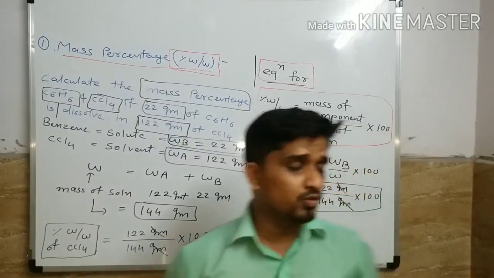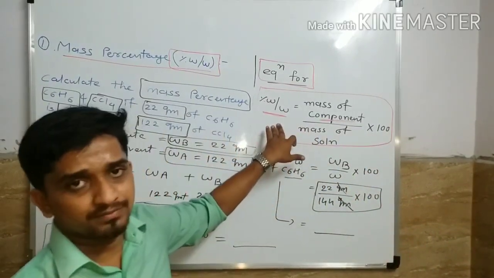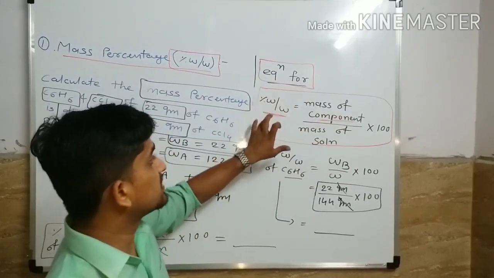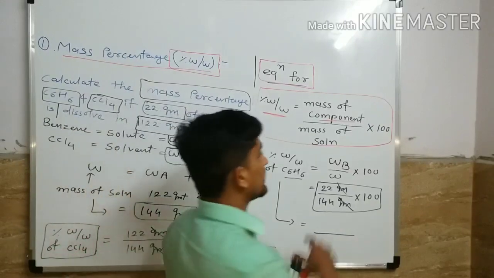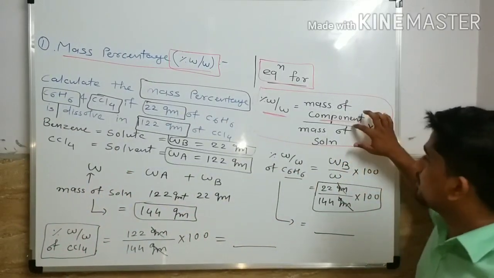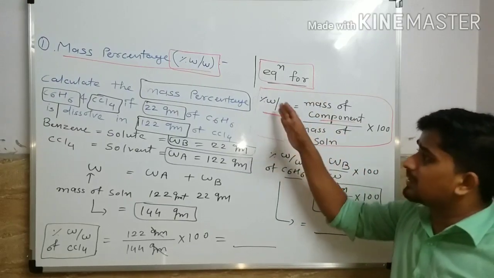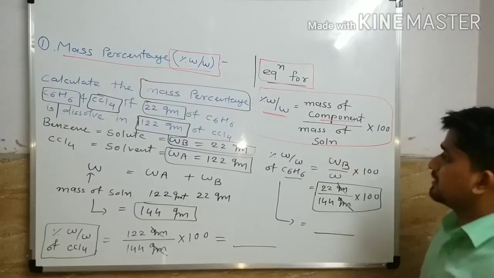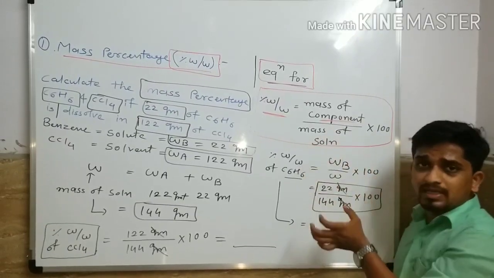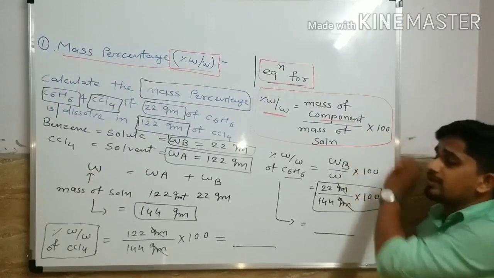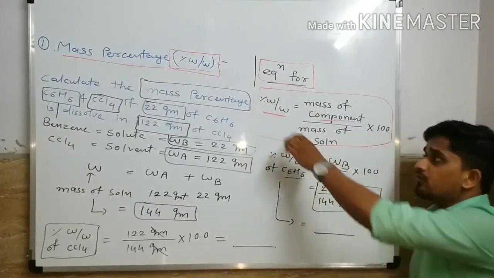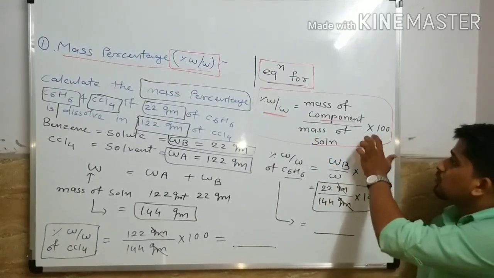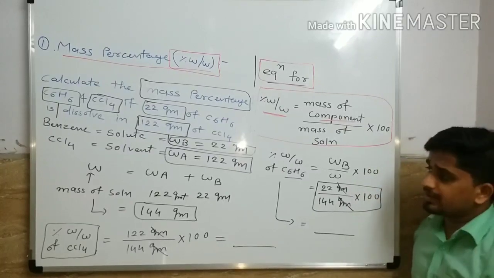So now you know how to use this equation. Here for the component, whichever component's percentage of W by W we have to find, its mass we have to put in the numerator, and in the denominator we have to put mass of solution, into 100. Why into 100? Because we have to find percentage of W by W, W by W in percentage, therefore we have to multiply with 100.